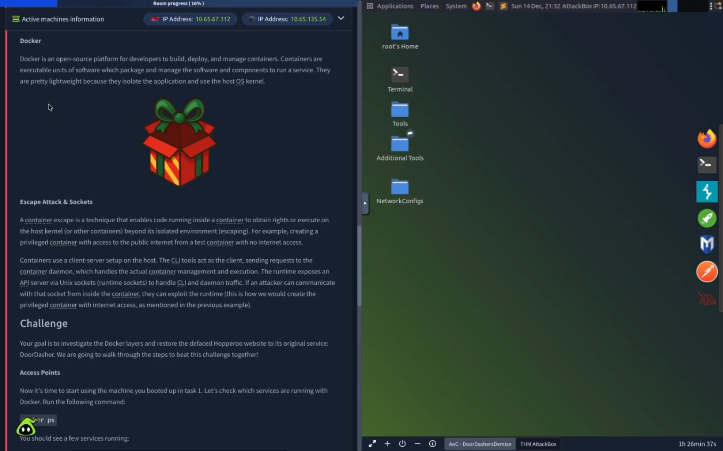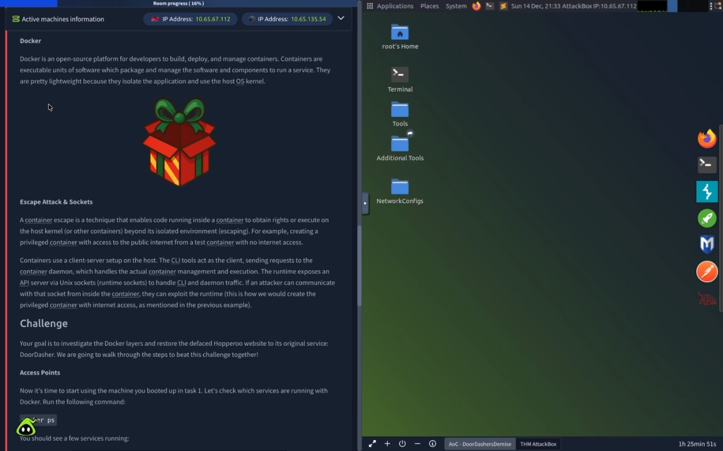Escape, attack, and sockets. A container escape is a technique that enables code running inside a container to obtain rights or execute on the host kernel beyond its isolation environment, otherwise known as escaping. For example, creating a privileged container with access to the public internet from a test container with no internet access. Containers use a client-server setup on the host. The CLI tools act as the client, sending a request to the container daemon, which handles the actual container management and execution.